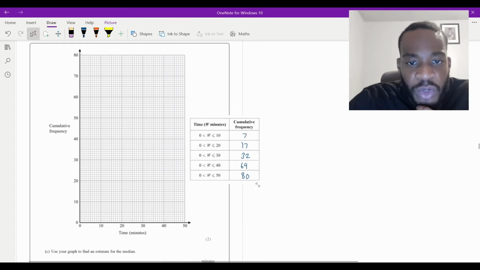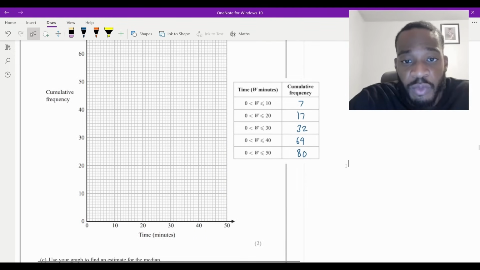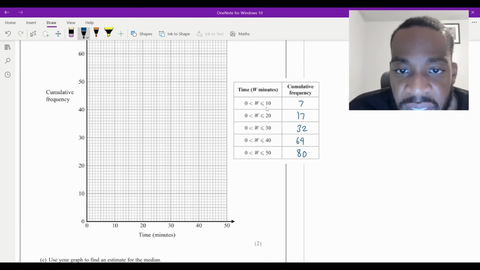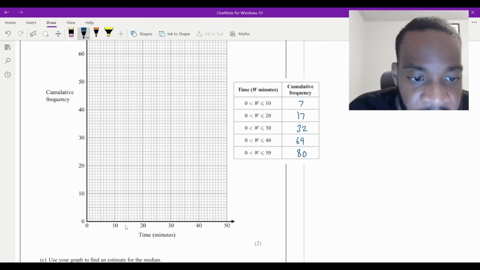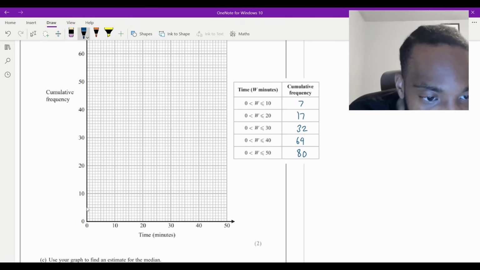Okay. So what you want to do is plot these like coordinates. You're going to plot the cumulative frequency numbers with the ending of your class width. So I'm going to plot 10 and 7. 10 on the time, 7 on the frequency. So that's going to be 5, 6, 7. It's going to be over here like that. That's going to be the first one.